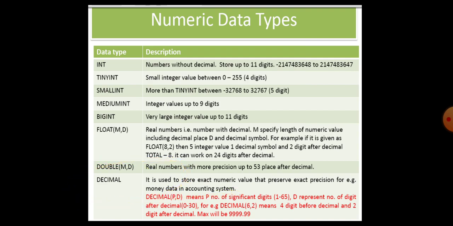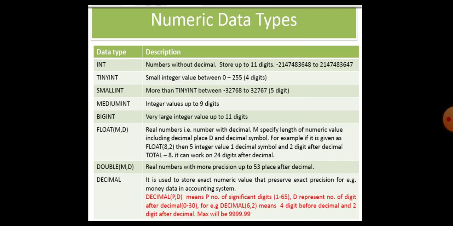Then the next one is decimal. Decimal is used to store exact numeric values that preserve exact precision. For example, the percentage, the money data in accounting systems, etc. If we are giving decimal of p comma d, here the p argument indicates the number of significant digits, and d represents the number of digits after the decimal.